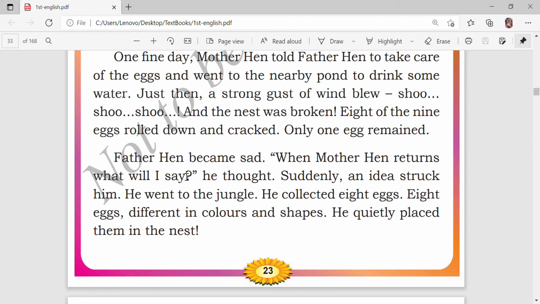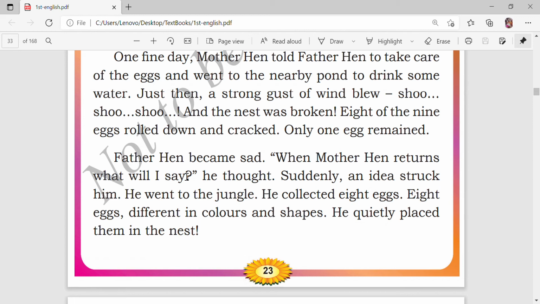Suddenly an idea struck him. The father hen went to the jungle. Okay, do you understand? He collected 8 eggs, 8 eggs different in colors and shape. He quietly placed them in the nest. Very good. Listen here, children.